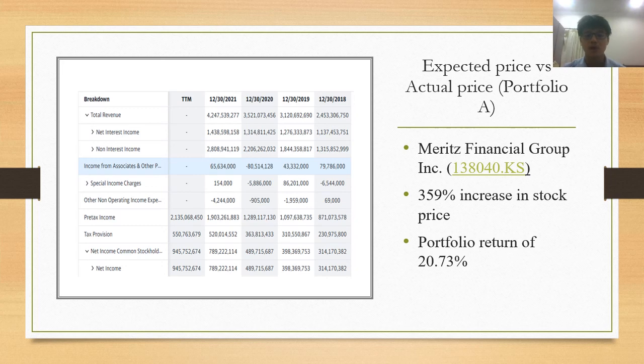This caused a 358% increase in their stock price and also exceeded our expected price by 359%. As a result, by buying 607 shares in the Meritz Financial Group Incorporated stock, portfolio A managed to gain a 20.73% return from the stock alone.